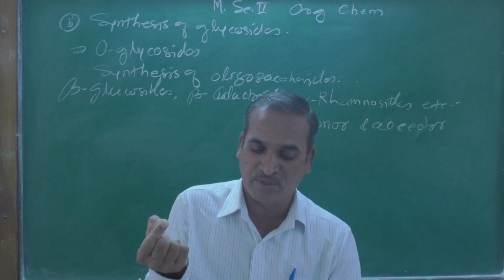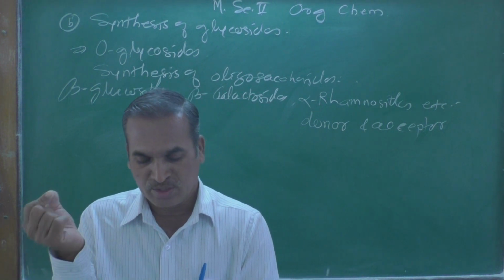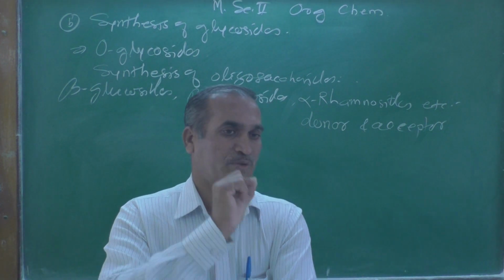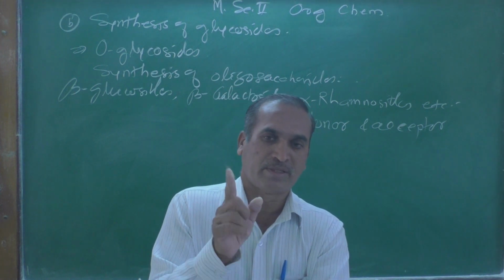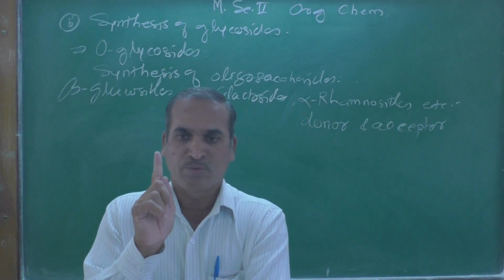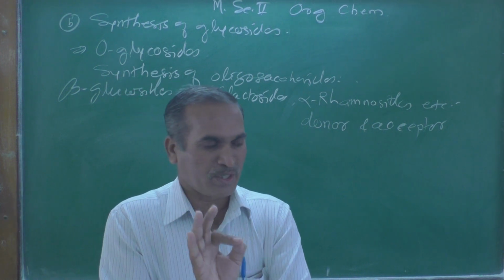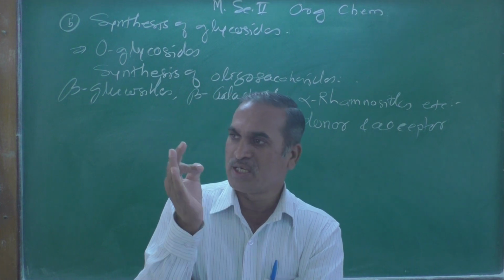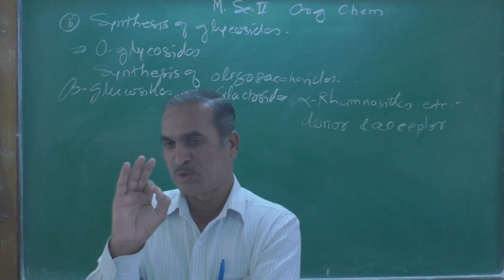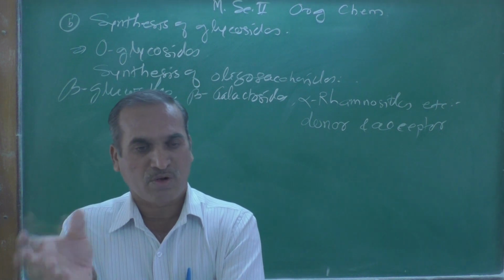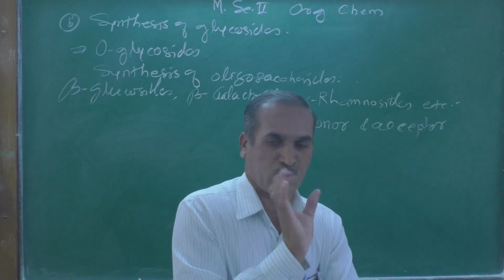For example, if you remember, the Wittig reagent is a selective reaction, because at a particular region the carbonyl group gets converted into a hydrocarbon. For example, consider cyclohexanone.